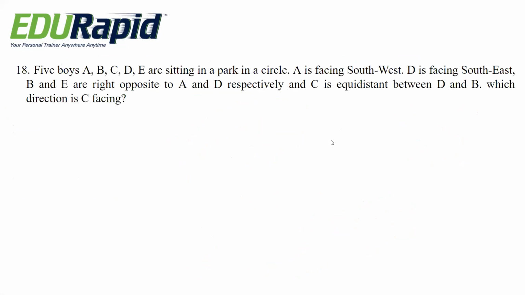Next question. Five boys A, B, C, D, E are sitting in a park in a circle. A is facing southwest, D is facing southeast, B and E are right opposite to A and D respectively, and C is equidistant between D and B. Which direction is C facing? Options are west, south, north, east.